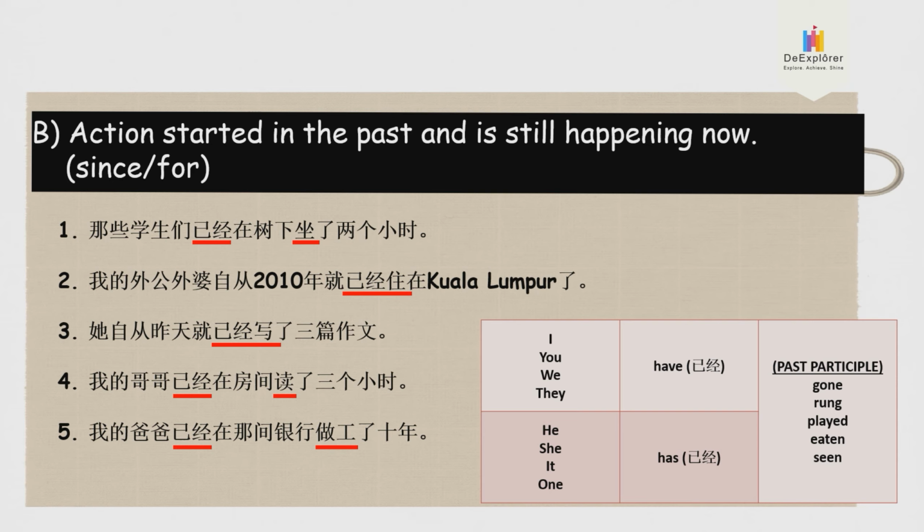So for this example, the students have sat under the tree for 2 hours. Right? So the rest of the sentences, number 2, 3, 4, and 5, you are going to write on your own. Once you're finished, please take a photo of this page and send to me.